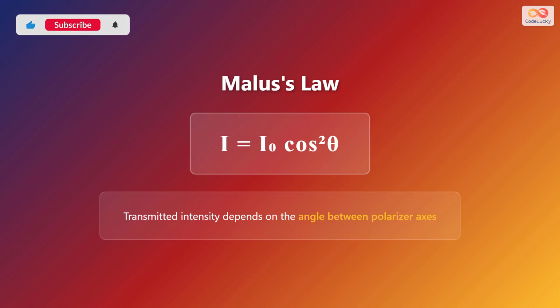When polarized light passes through a second polarizer, called an analyzer, the amount of light that gets through depends on the angle between the two polarizers. This relationship is described by Malus's law. The formula is I equals I naught times cosine squared theta. Here, I is the transmitted intensity, I naught is the initial intensity, and theta is the angle between the polarization direction and the analyzer's axis. When the angle is 0 degrees, all light passes through. When the angle is 90 degrees, no light passes through at all.